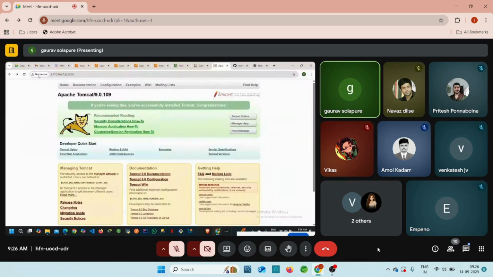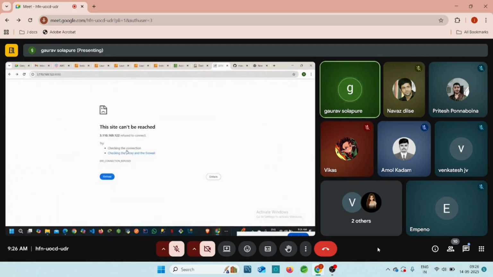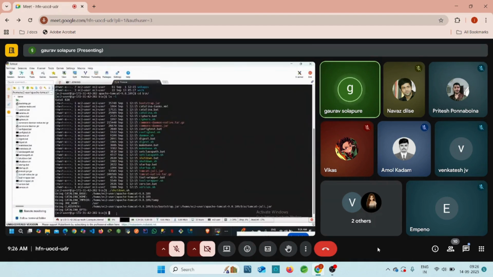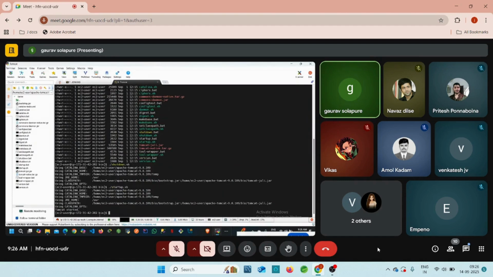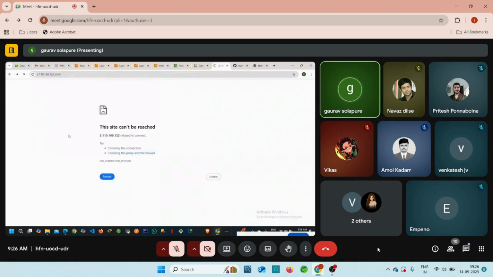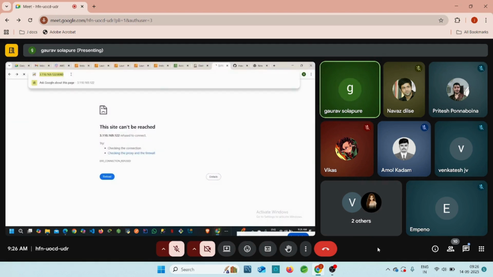Now try to refresh it, right? Your Tomcat server is shutting down. Let's try to start this one up, right? Tomcat server has been started. Let me refresh it.